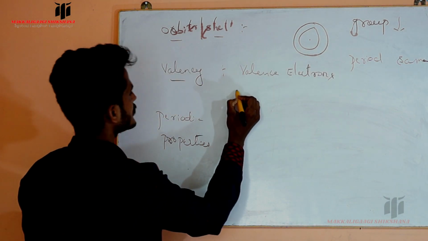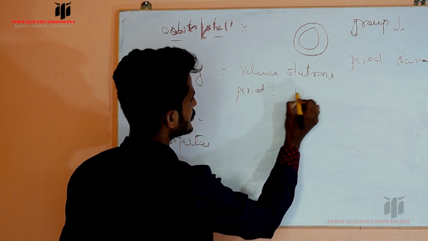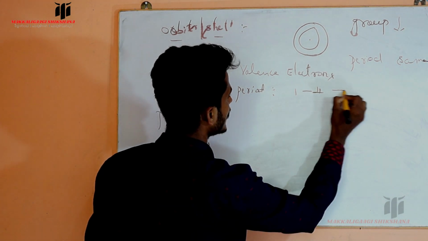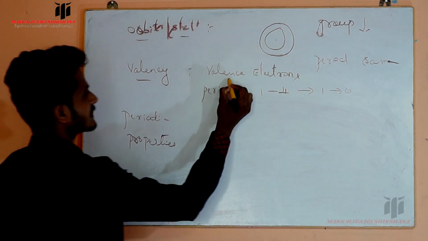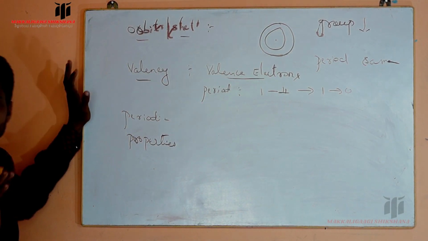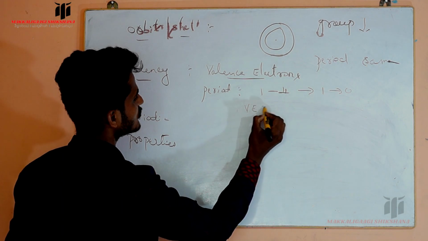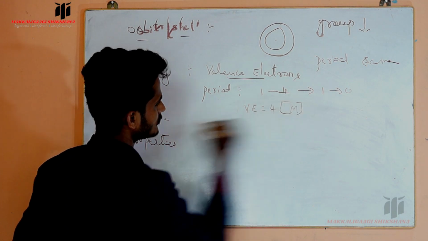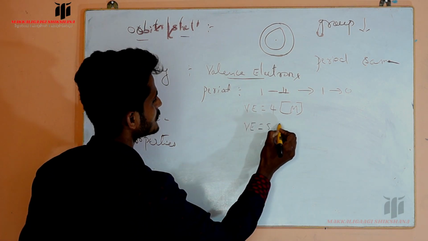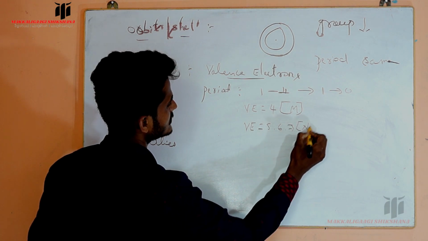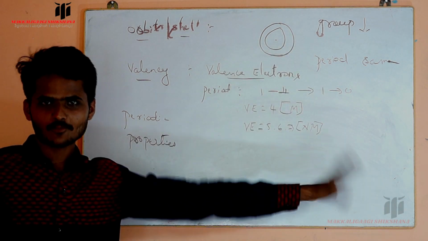Also across the period, or left to right, valency first increases up to 4, then decreases to 1, then to 0, because across the period valence electrons first increase. For example, metals usually have 1 or 2 or 3 or 4 valence electrons, maximum 4 in case of metals. Then in case of non-metals, valence electrons may be 5 or 6 or 7. That's why valency first increases up to 4, then decreases to 1.